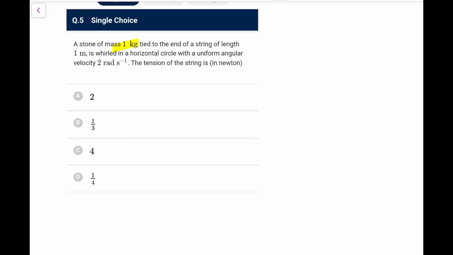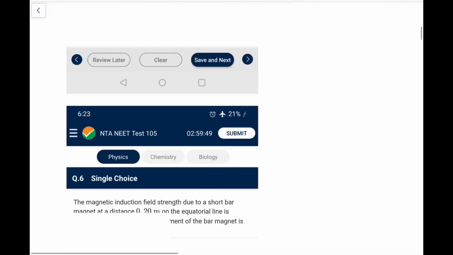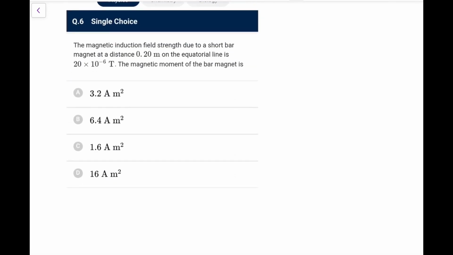Next, a stone of 1 kg is tied to a string of length 1 meter and whirled in a horizontal circle with the given angular velocity. The tension would be, you can directly say, it provides the necessary centripetal force. So tension would be m omega square r. So 1 into 4 into 1, that is equal to 4 Newton. Go for option C.